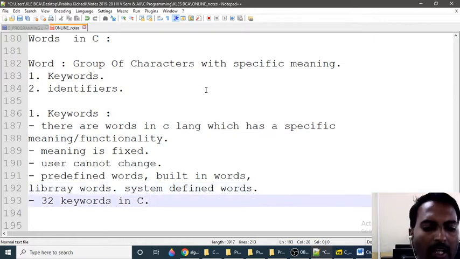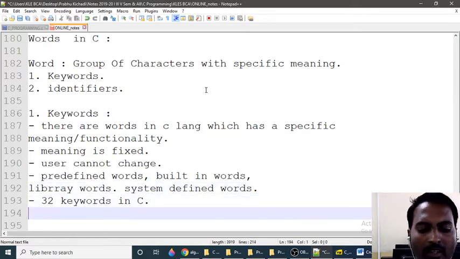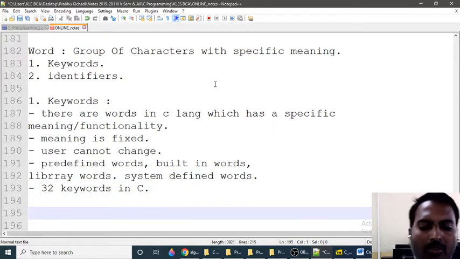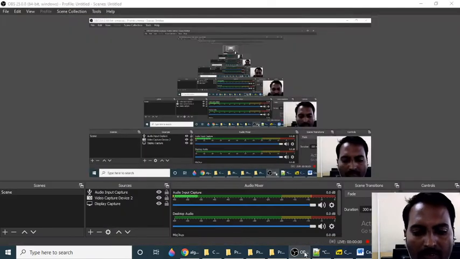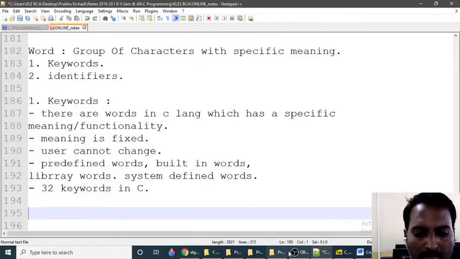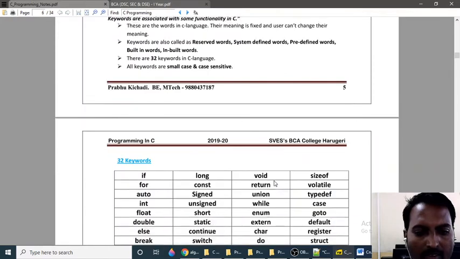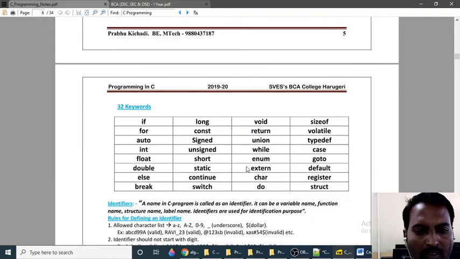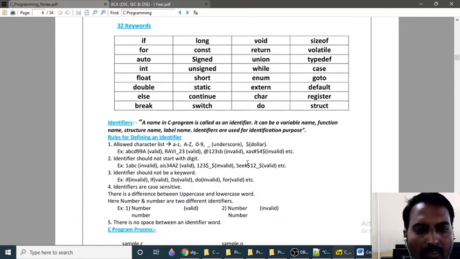There are 32 keywords present inside the C library. We'll see them one by one.